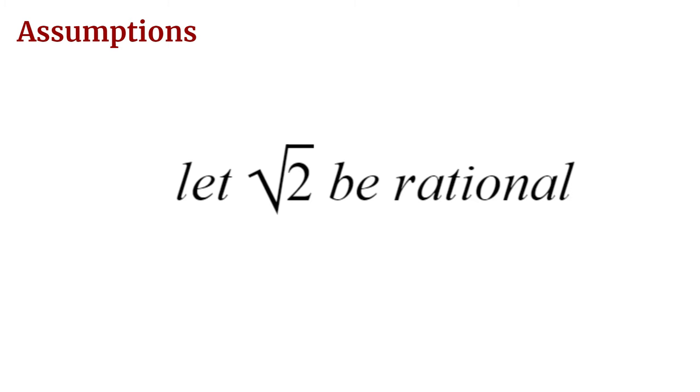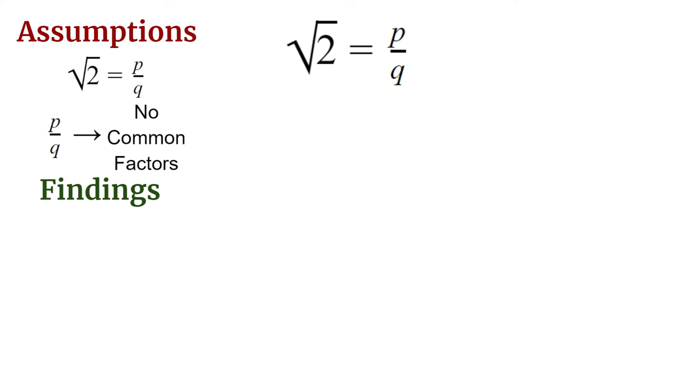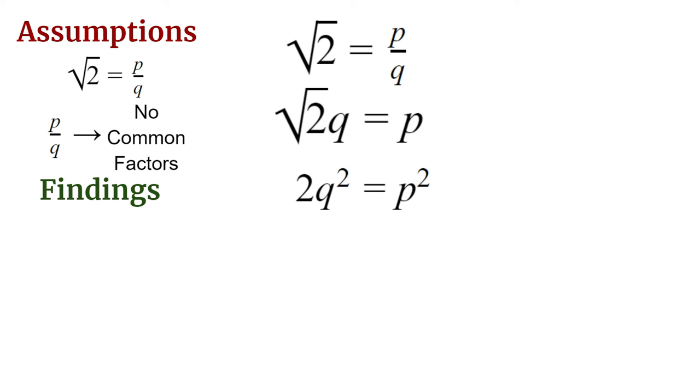He first went on to assume that the square root of 2 could be expressed as such a ratio. He labeled this ratio p over q, and when this ratio was in its simplest form, p and q would not have any common factors. He first got rid of the fraction by multiplying both sides by q, and then squaring each side, which left him with 2q squared equals p squared.